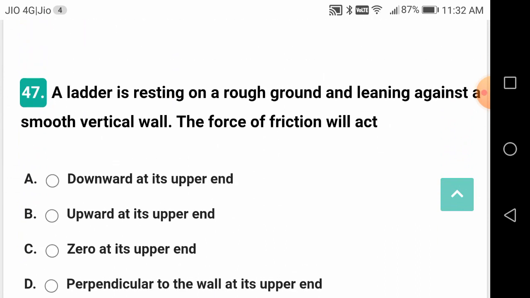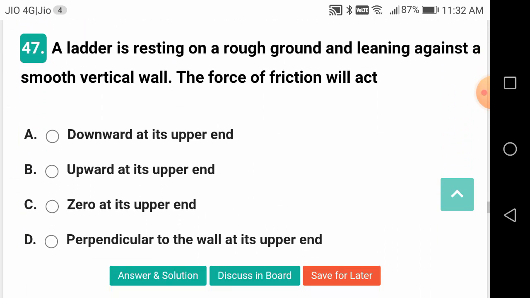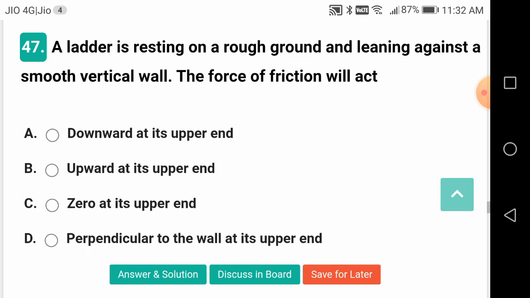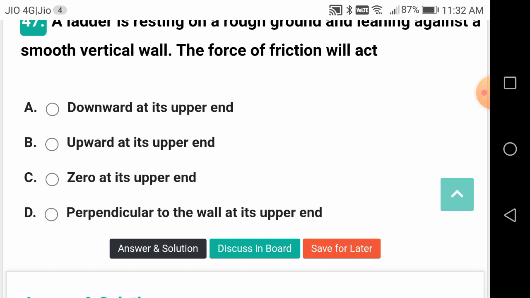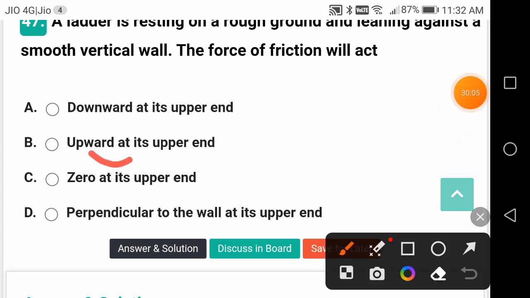A ladder is resting on a rough ground and leaning against a smooth vertical wall. The force of friction will act where? 0 at its upper end. Why? It's a smooth surface.